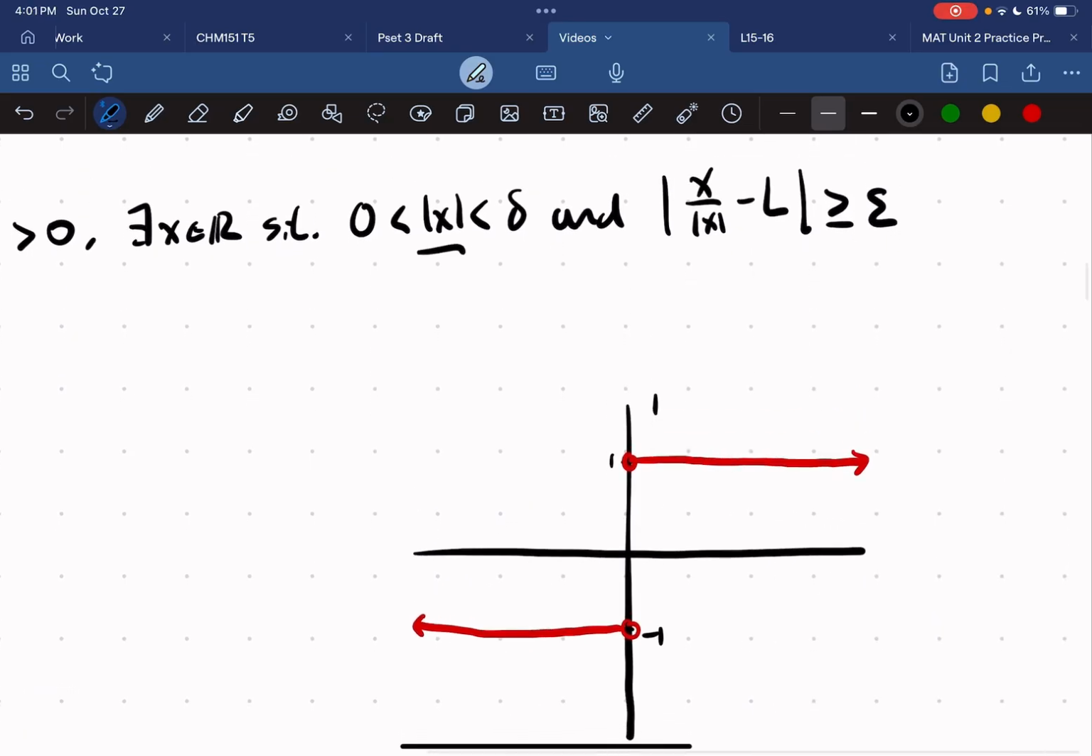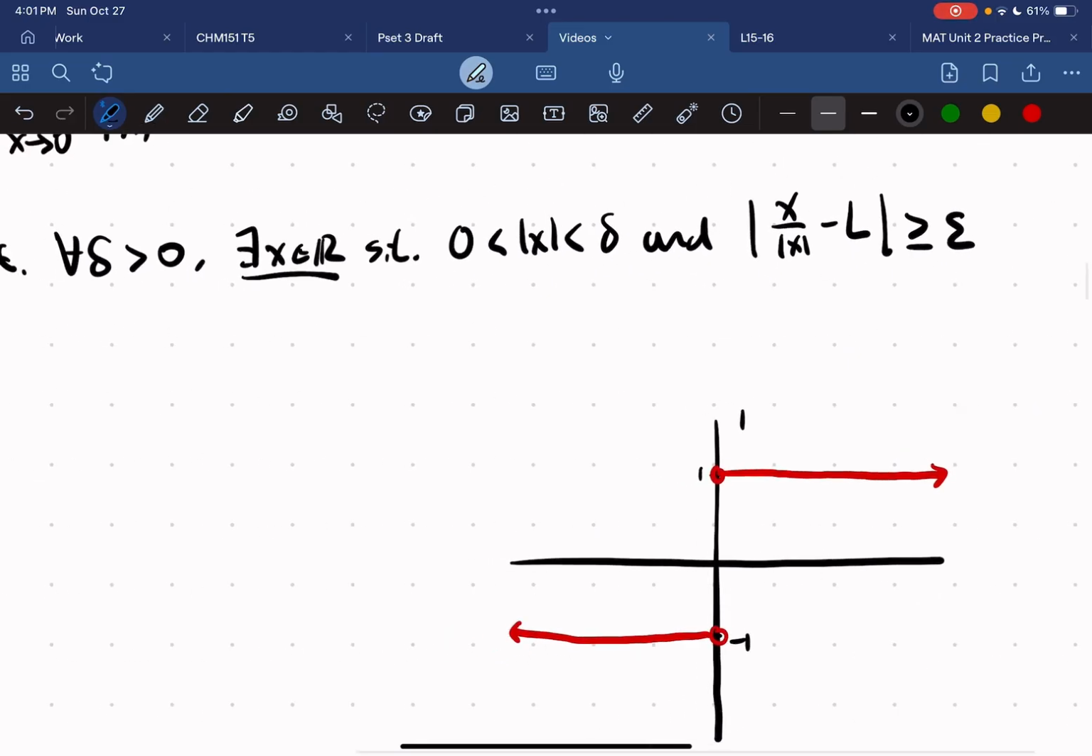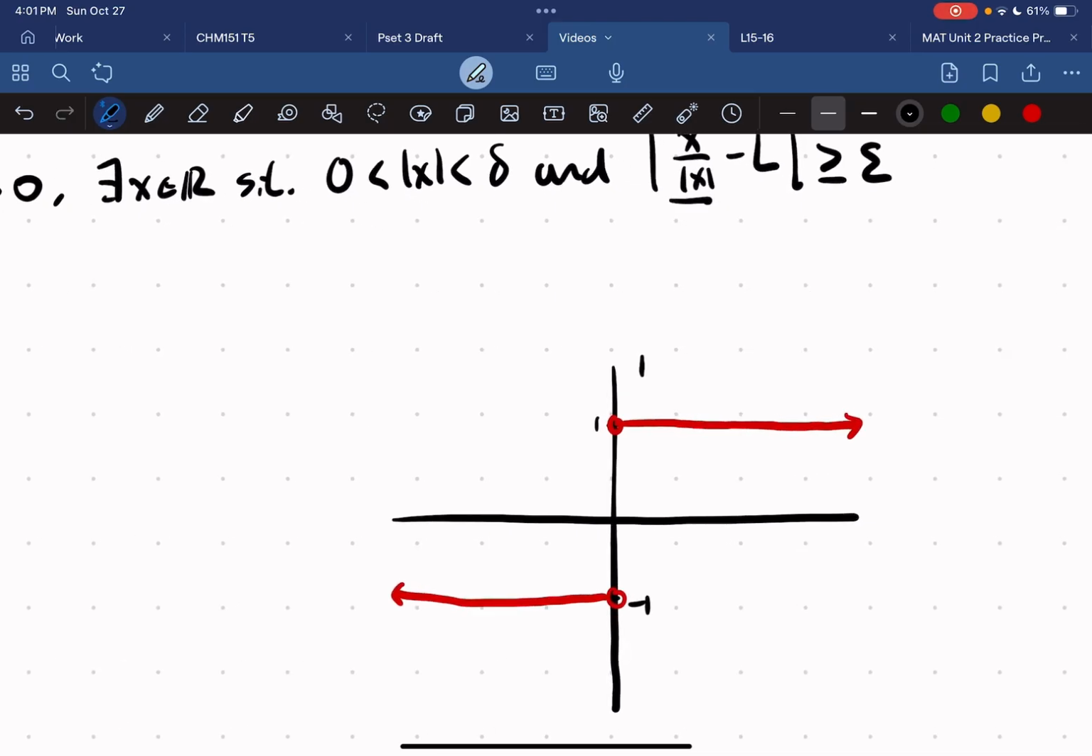Because this is also the absolute value of x. Keep in mind that. This is a very key point. Try to convince yourself that this is true. Since our delta must be greater than 0, that means if our x is in between those two, there exists an x. We can find an x where the function is 1 or it's negative 1.